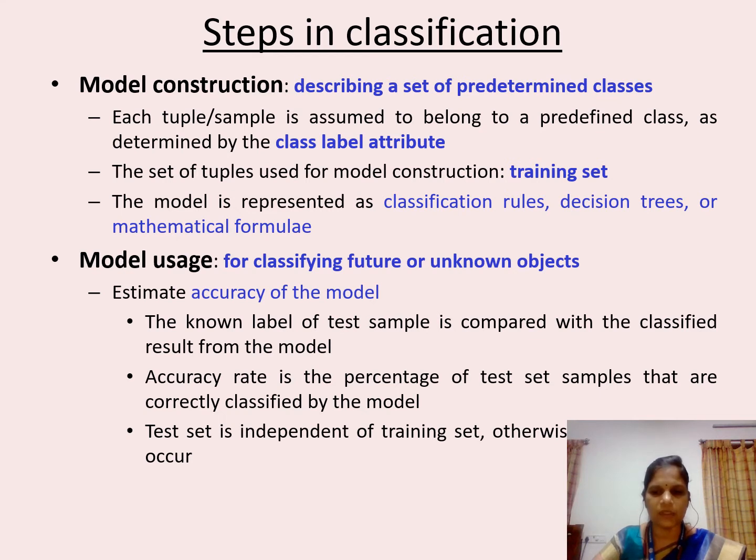Say, for example, if you test 10 test samples with the model and it has predicted only 8 samples correctly, the accuracy of the model which was constructed in the earlier stage is 80%. The test set is independent of the training set, otherwise overfitting occurs.